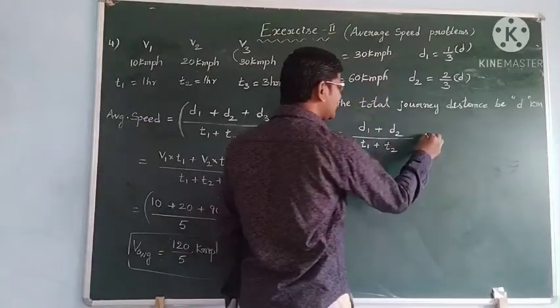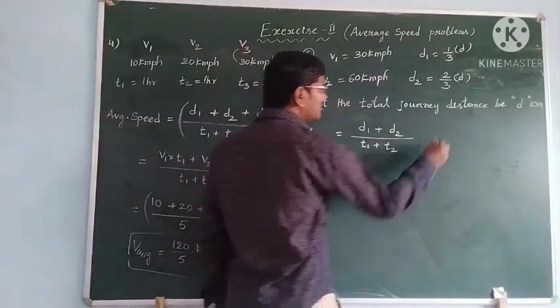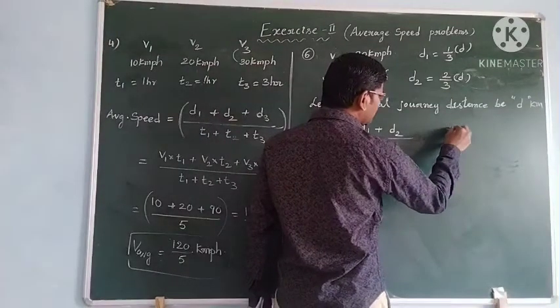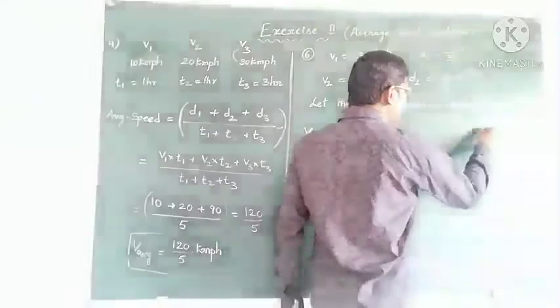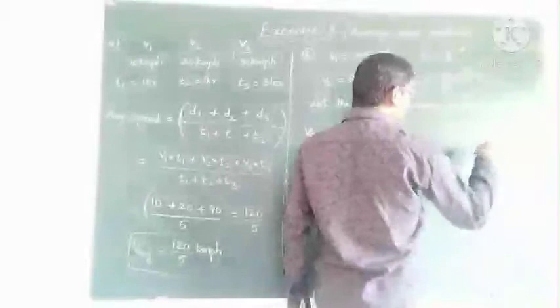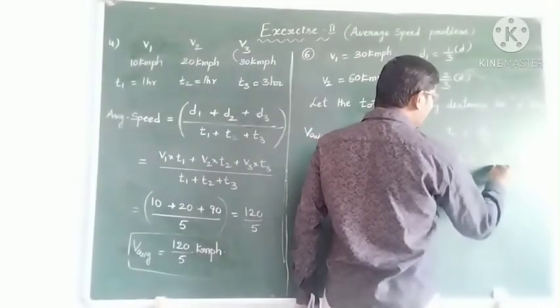The times t1 and t2 are not given, but time is distance by speed: t1 equals d1 by v1, and t2 equals d2 by v2.